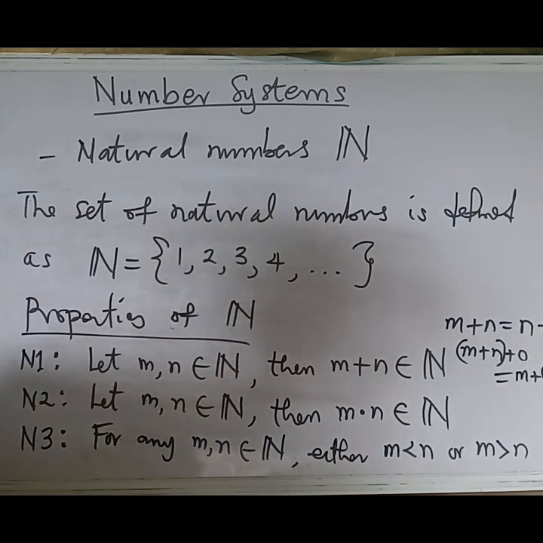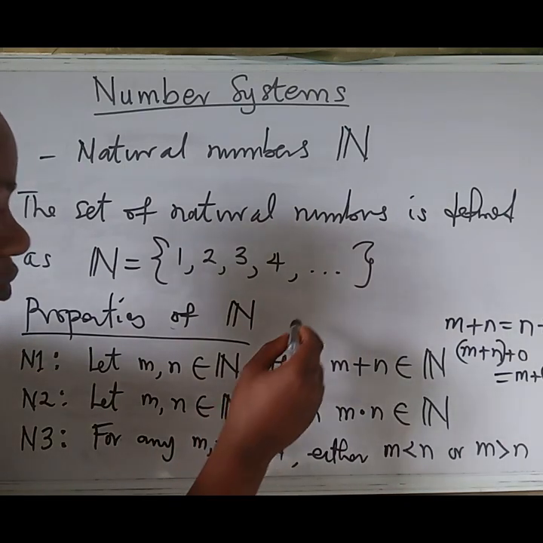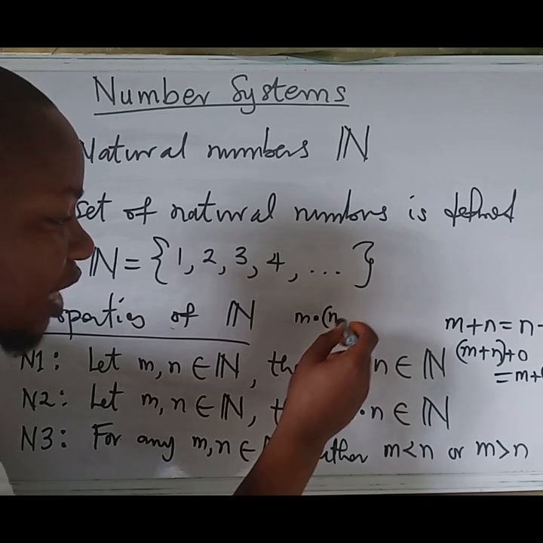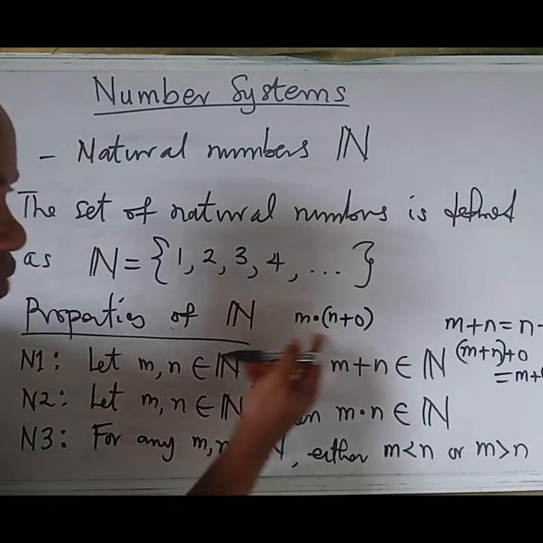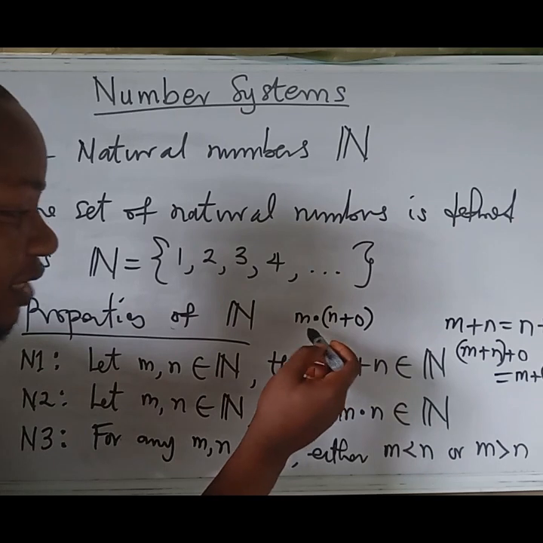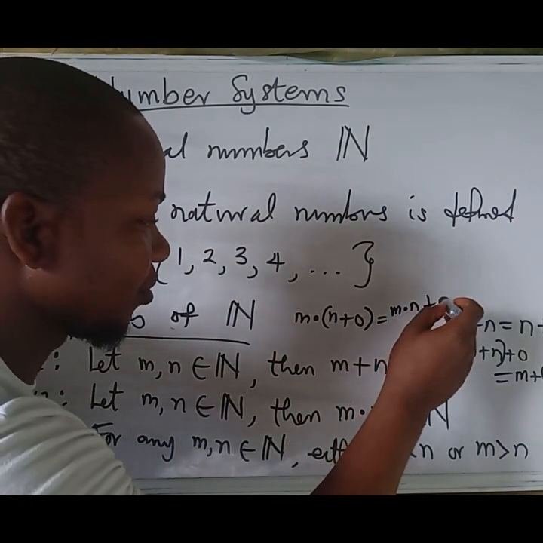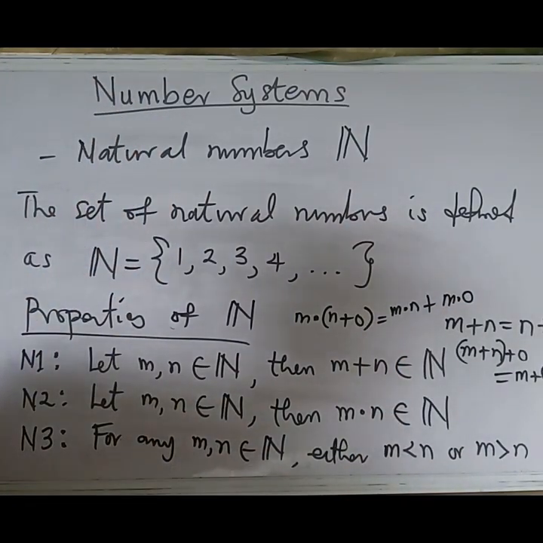It is talking about when we have three numbers, and we multiply one number with the addition of the other two. When we open the bracket, using our BODMAS, this will be nothing but m dot n plus m dot o. So we refer to this as the distributive property.